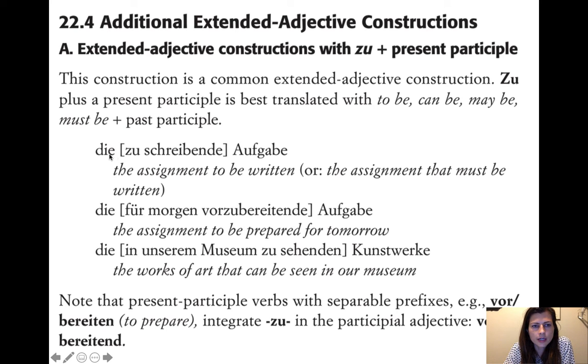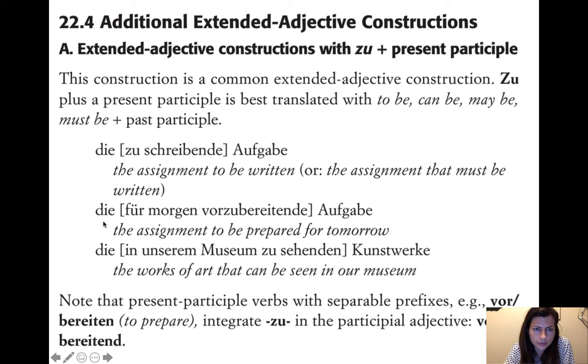be. So die zu schreibende Aufgabe. So we had before die Aufgabe ist zu schreiben would be the assignment must be written or is to be written, right? So it's the same idea, except we're doing this as a participle instead of just as an infinitive, right? So die zu schreibende Aufgabe, the assignment to be written, the assignment that must be written. The to write assignment, right? The assignment to be written. Yeah, but we want a participle here. So because that's the adjective, we want it to be an adjective. So the participle is how we make an adjective out of a verb, right?